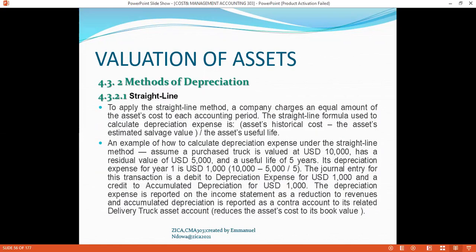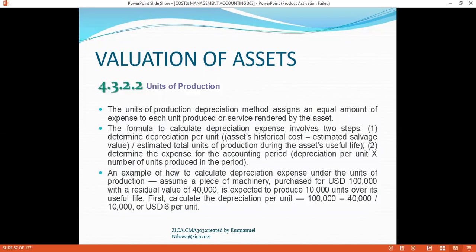And then after the straight line method, we have the units of production. For the units of production, you need to calculate the formula for the depreciation expense. It involves 2 steps.